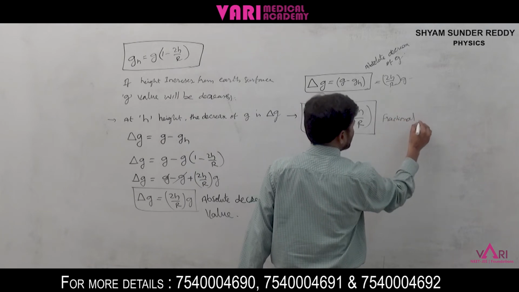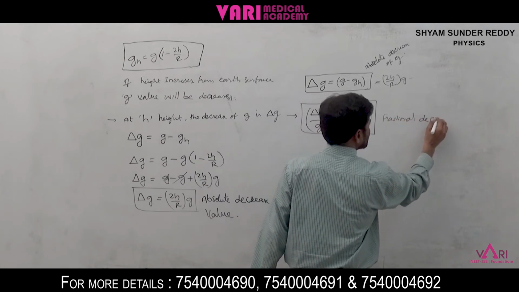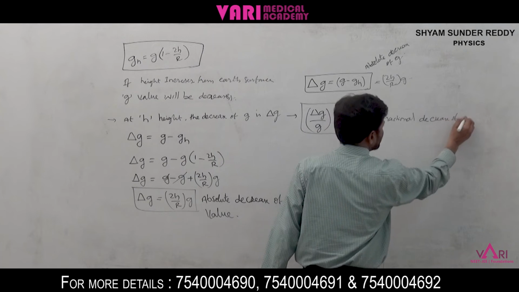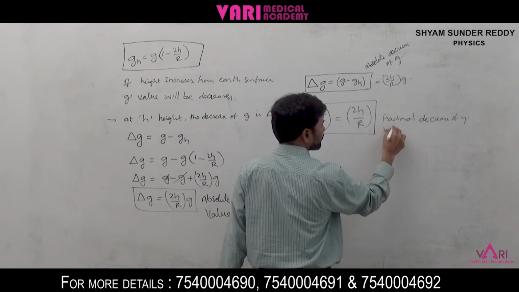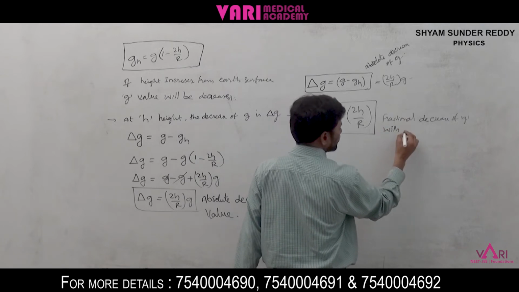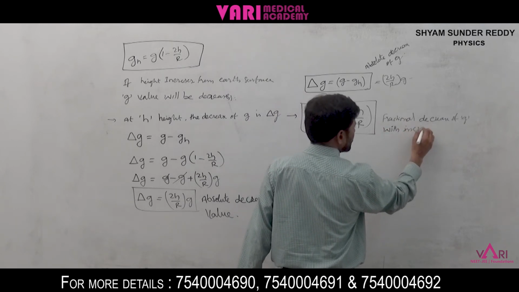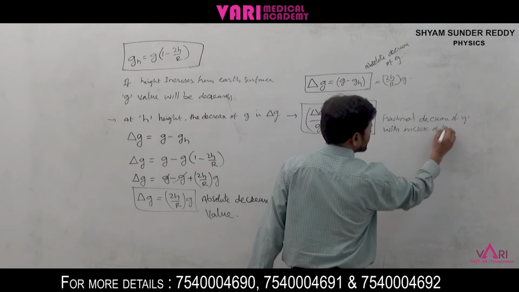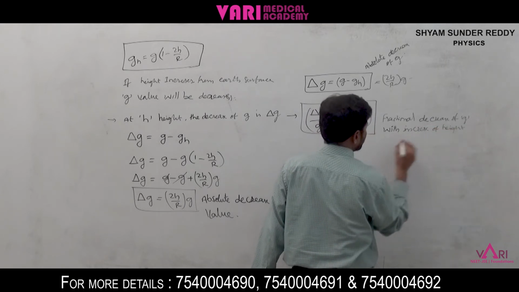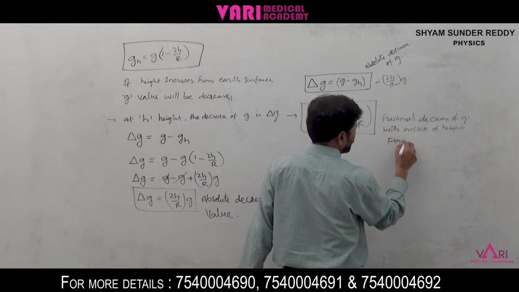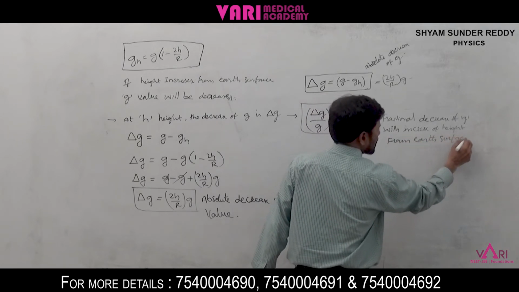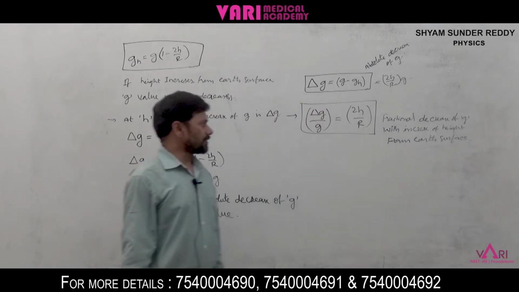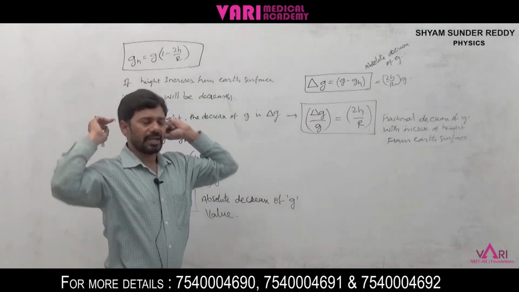Fractional decrease of g with increase of height from earth surface.